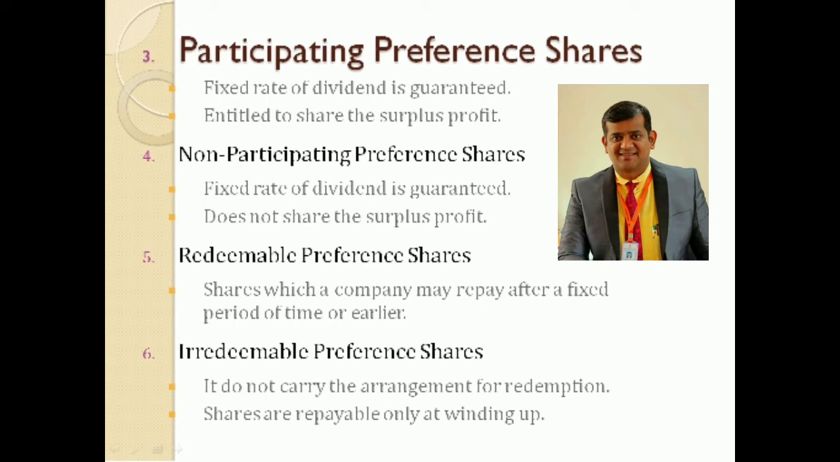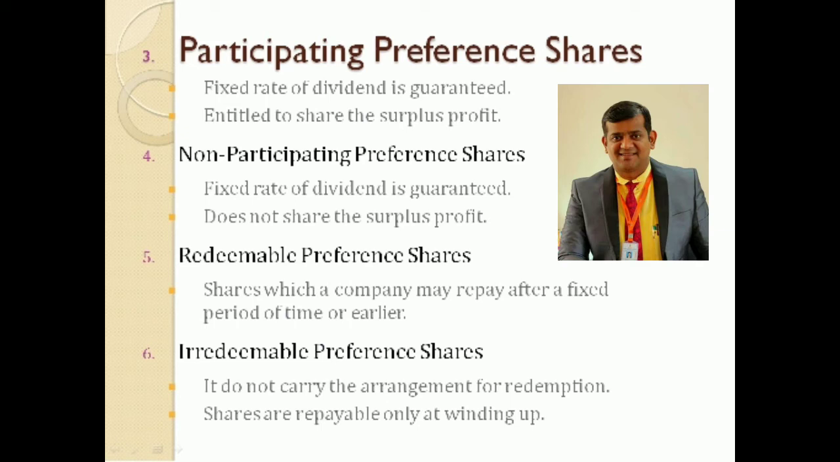So what is this all about? It is again exactly opposite of non-participating preference shares. Okay, so these shares are entitled only to a fixed rate of dividend. They do not participate either in the surplus or in the surplus asset. In such a case, the entire surplus goes to equity shareholders only.